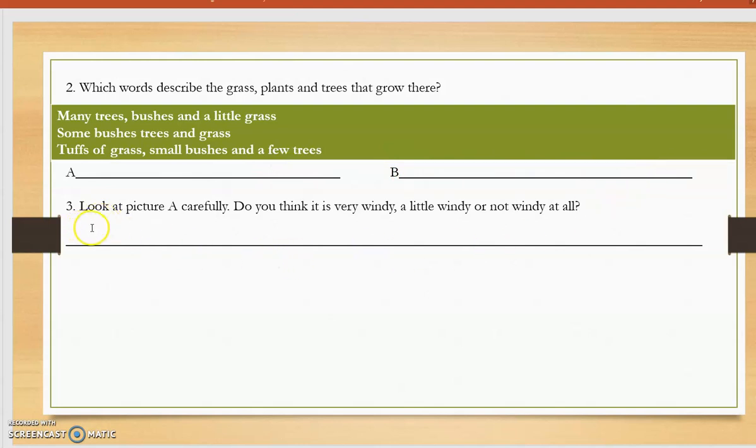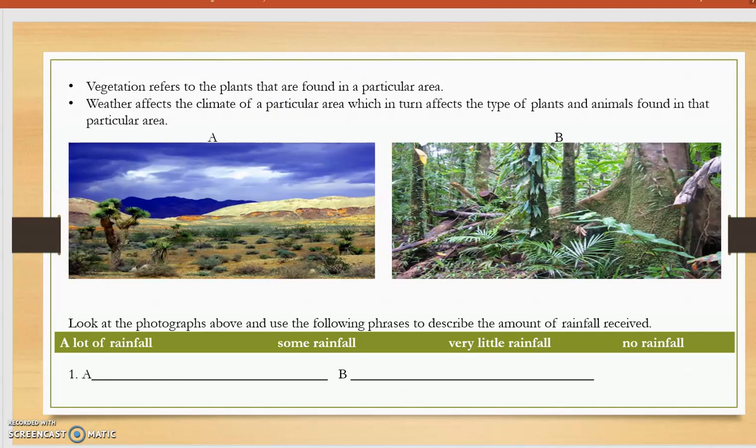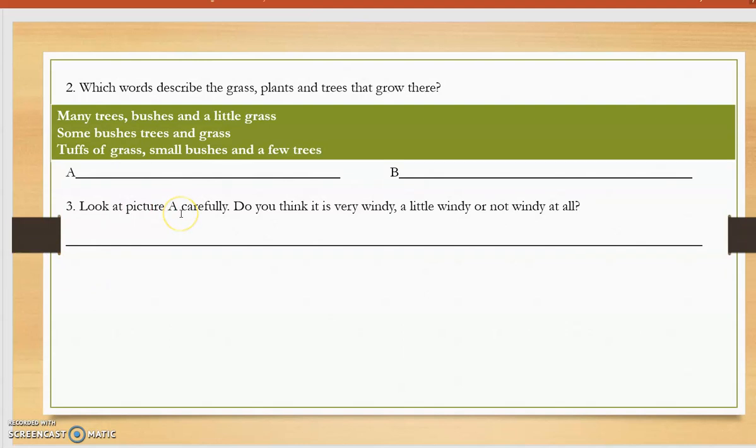And then the last question says, look at picture A carefully. Do you think it is very windy, a little windy, or not windy at all in that particular area? So you would go back and look at this. Remember, when you are asked to go back to picture A, you are looking for signs and clues here. Look for signs and clues. Do you think this area is windy, a little windy, or not windy at all? Alright, and once you've decided, you write your answer there.